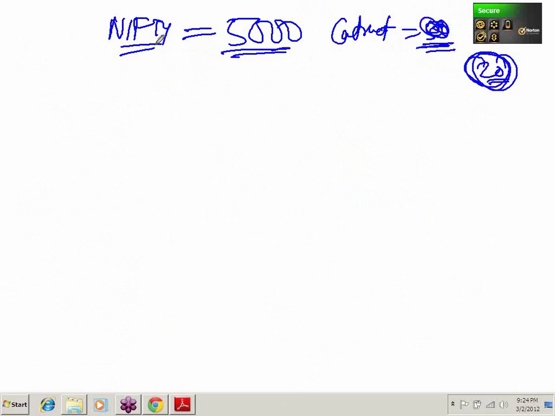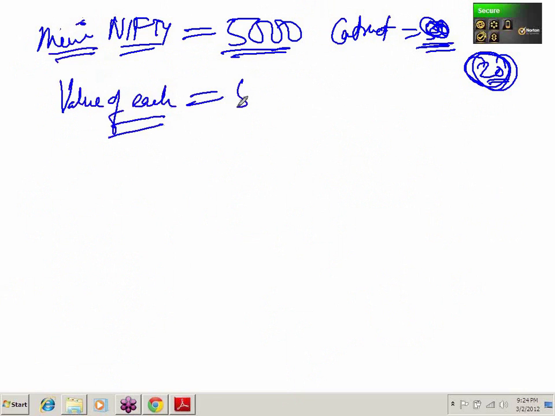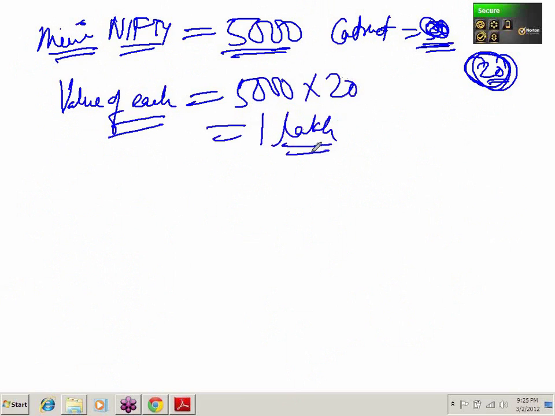Let's say we take 20. So we have mini Nifty. Mini Nifty is also based on the Nifty only. So what is the value of each contract? 5,000 into 20, 1 lakh. So 1 lakh is the value of each contract.